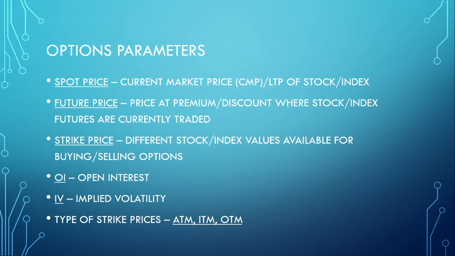And now there is a term called open interest. We will learn it subsequently. IV is implied volatility. It has an effect on the option premium. And finally, strike prices are categorized into ATM, ITM, and OTM. I will just explain this in the next slide.